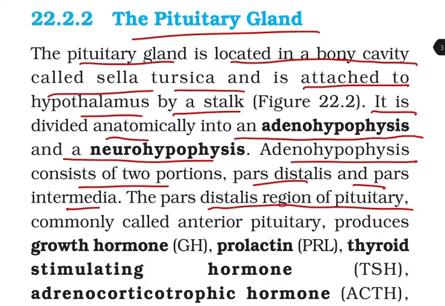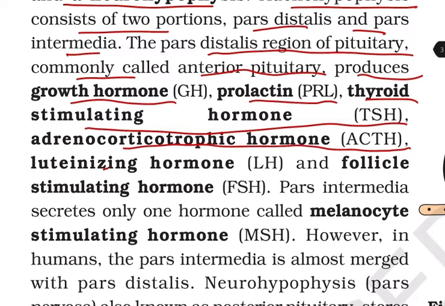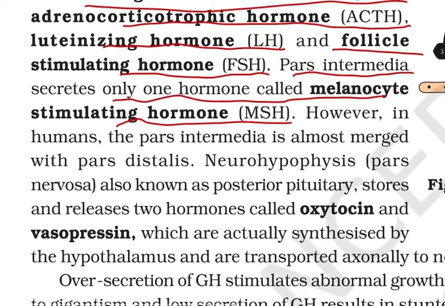The pars distalis region of the pituitary, commonly called the anterior pituitary, produces growth hormone, that is GH, prolactin, that is PRL, thyroid stimulating hormone, that is TSH, adrenocorticotrophic hormone, that is ACTH, luteinizing hormone, that is LH, and follicle stimulating hormone, that is FSH. Pars intermedia secretes only one hormone called melanocyte stimulating hormone. However, in humans, the pars intermedia is almost merged with the pars distalis.